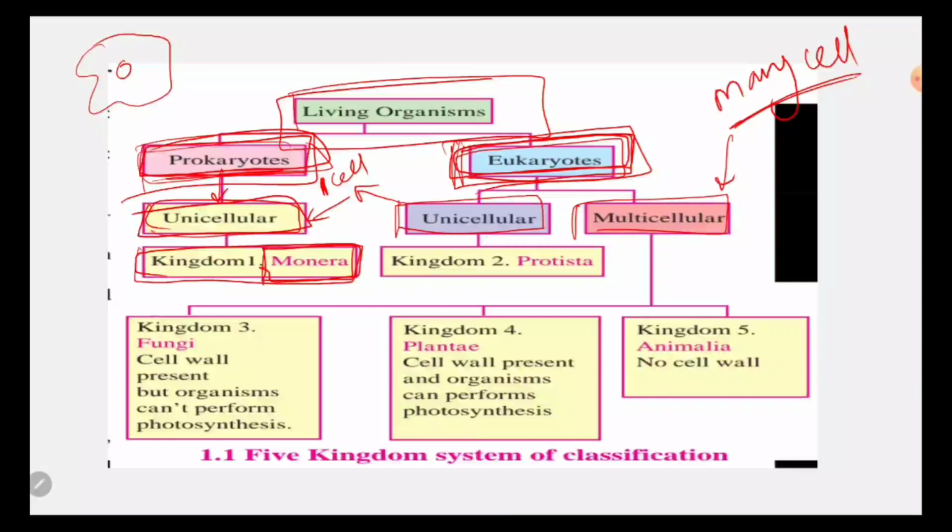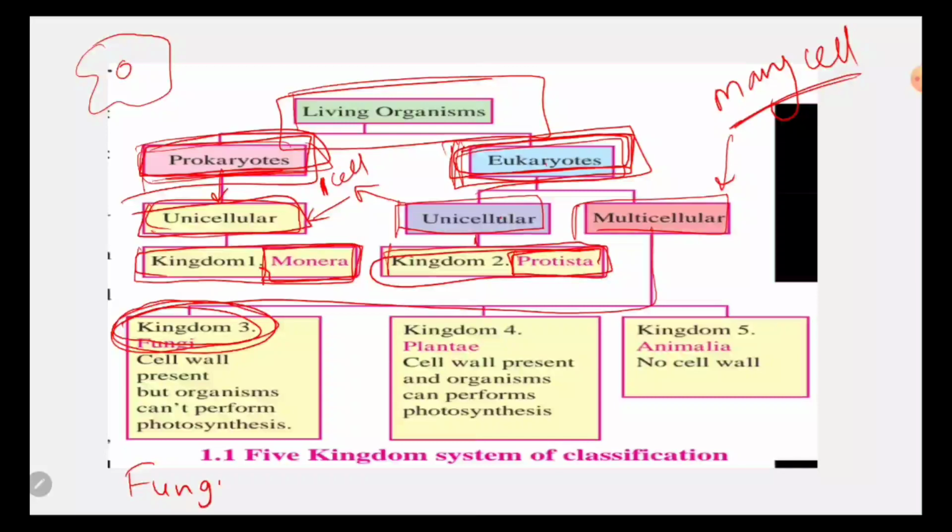So again, among unicellular eukaryotes there is only one kingdom, that is known as kingdom Protista. Okay, the name is what? Kingdom Protista. Now next, multicellular will have three kingdoms which are very basic. The first one is Fungi. We read it as fungi, not fungi. Many of the students read it wrongly. The spelling is Fungi, and that is read as fungi.